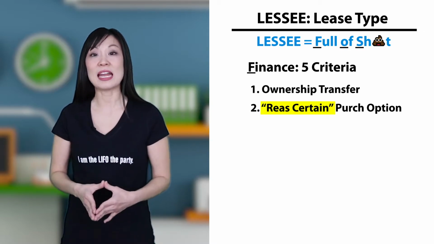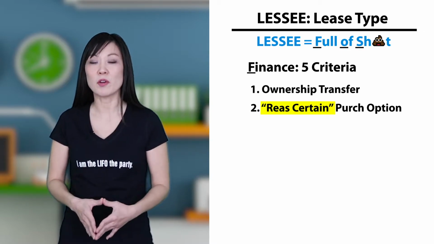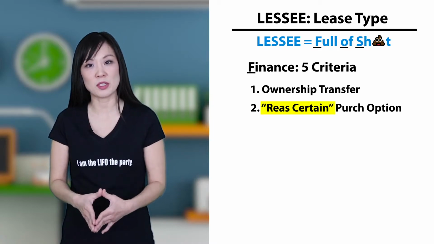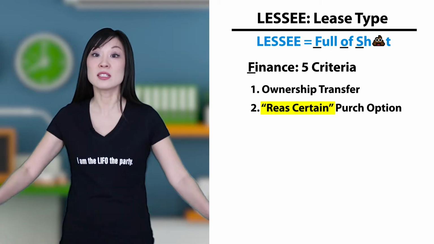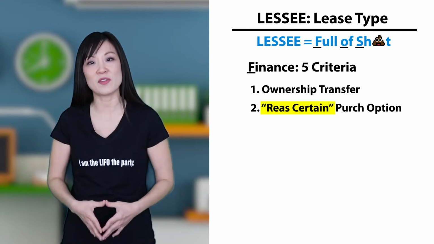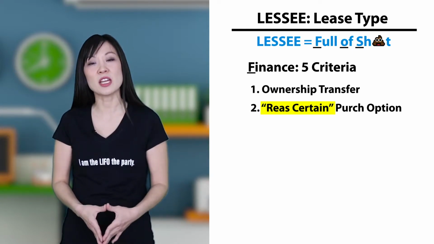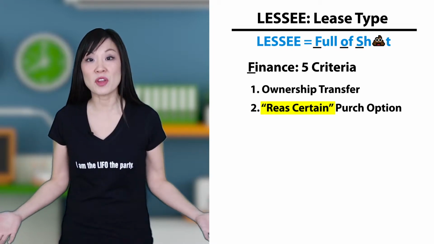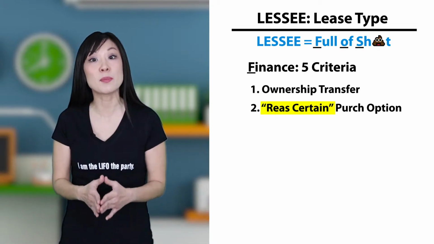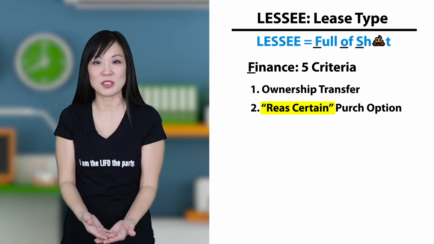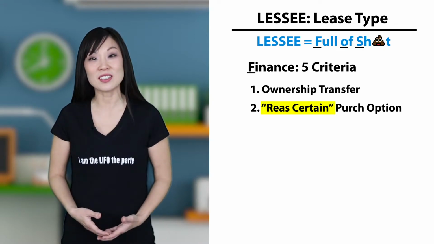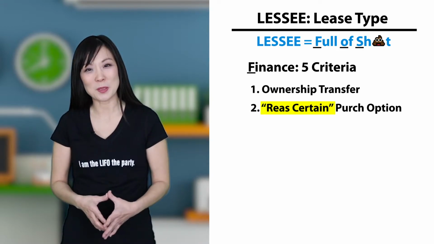There has to be an economic incentive for the lessee to take the purchase option. Like if the purchase option is a big discount from the asset's value, or if you made a big investment to make custom changes to the asset. In both cases, it makes sense from a money perspective to take the purchase option. Then it's reasonably certain the lessee will take the purchase option.